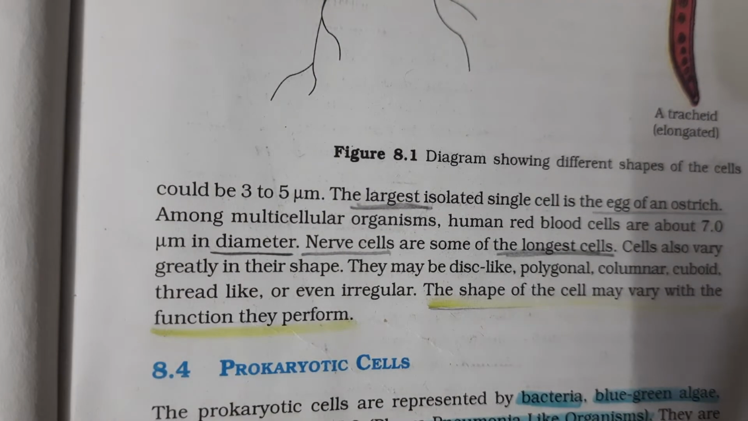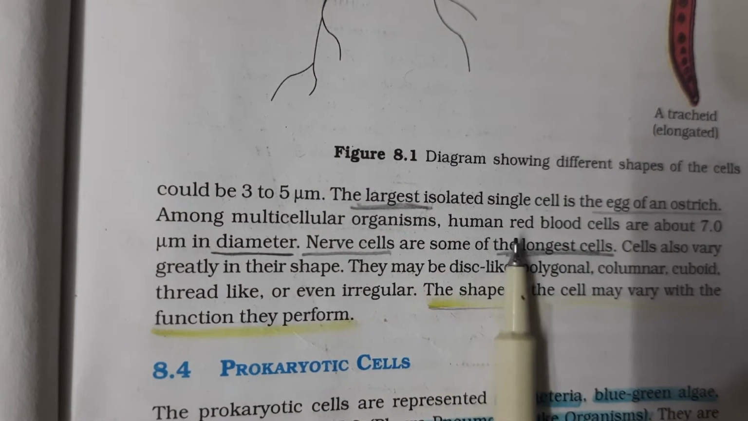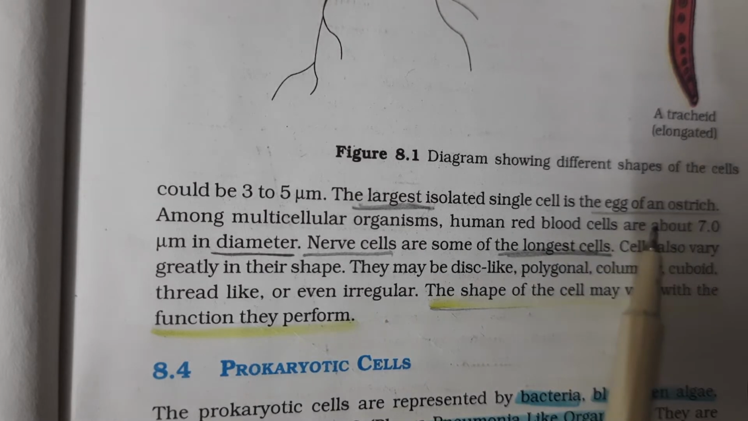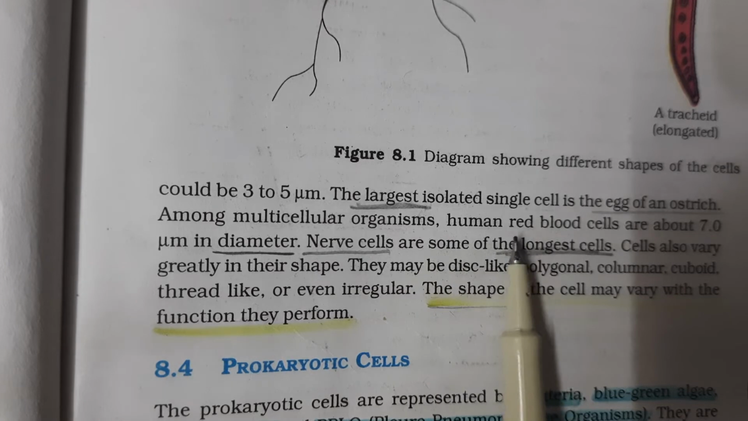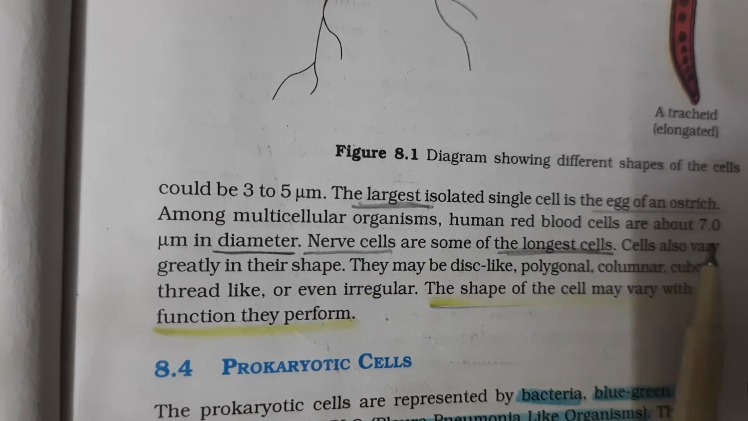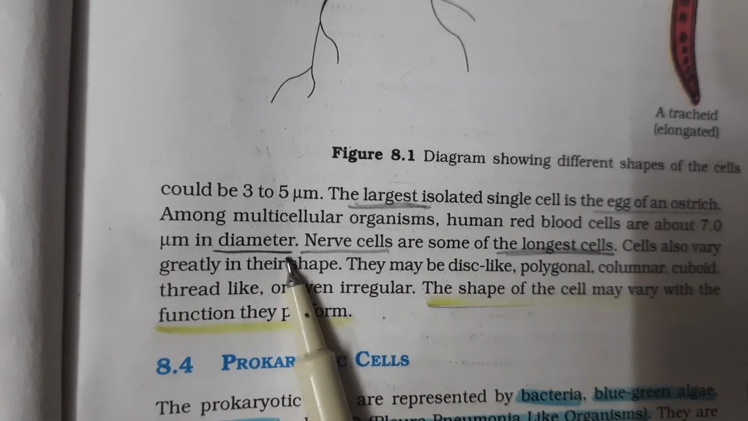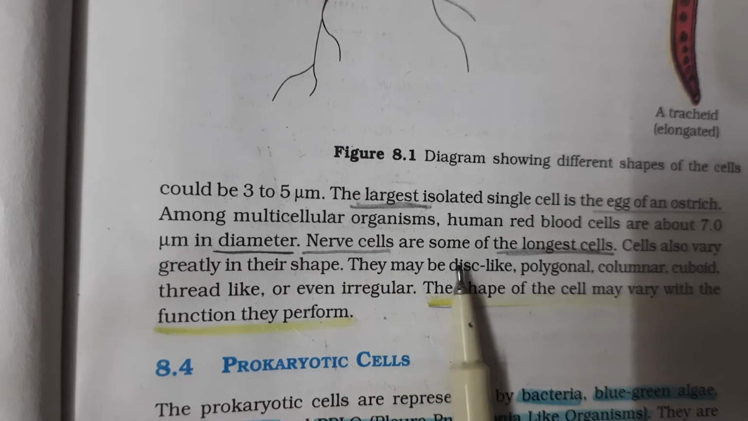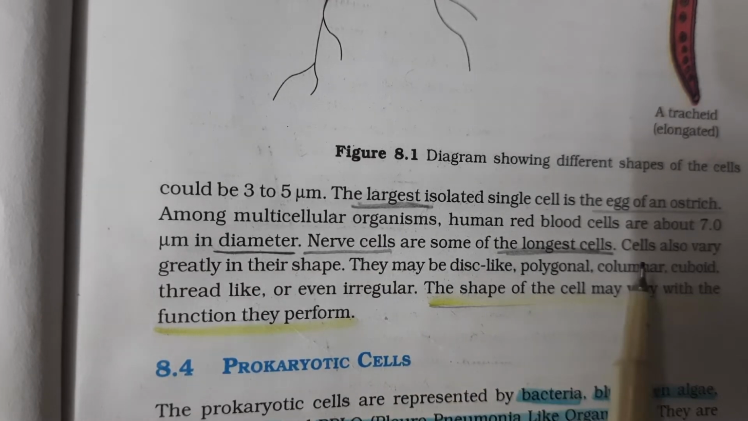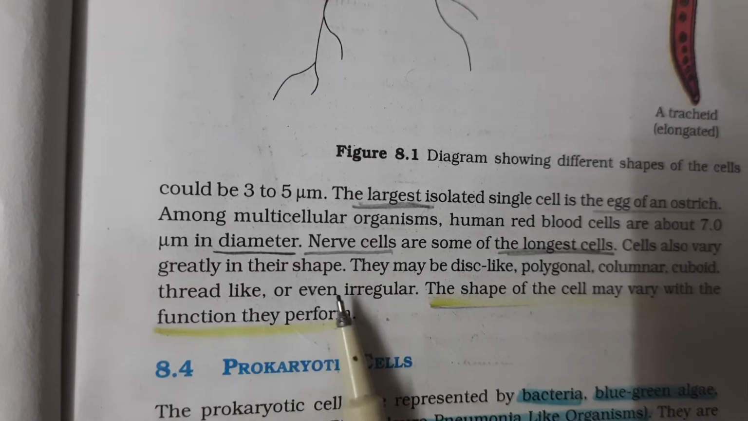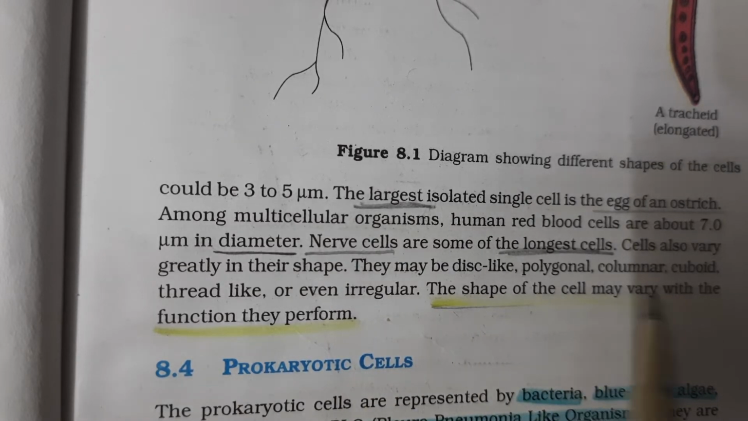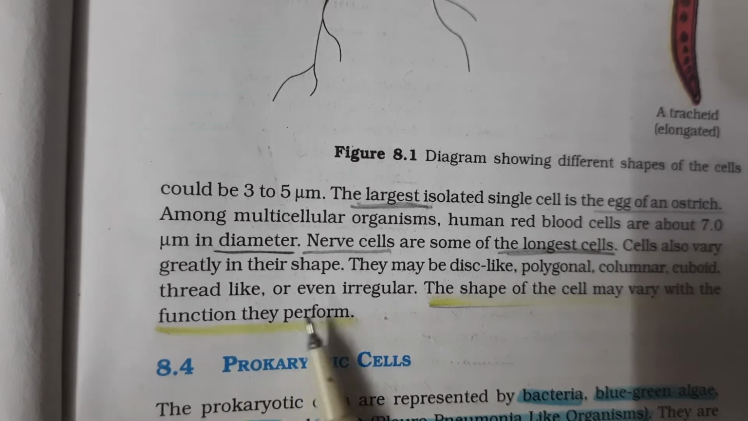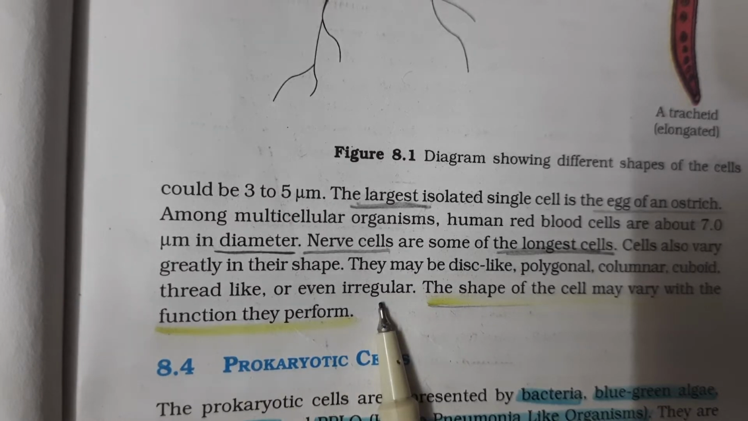So now, the largest isolated single cell is the egg of an ostrich. Multicellular organisms may vary; human RBCs are about 7 micrometer in diameter. Nerve cells are one of the longest cells. Cells vary in shape, they can be disc like, polygonal, columnar, cuboid, thread like and even irregular in shape.